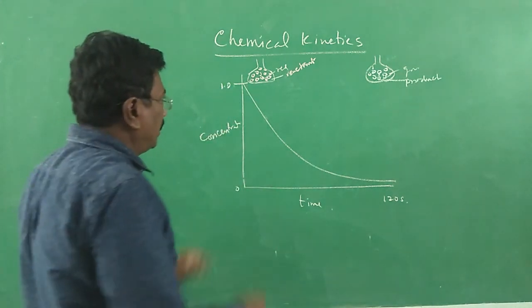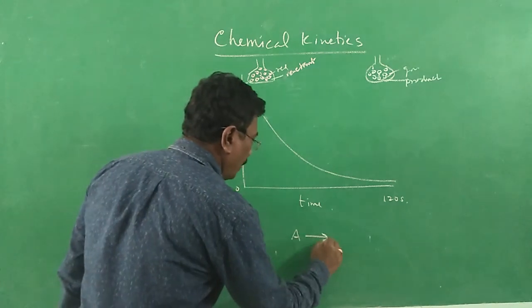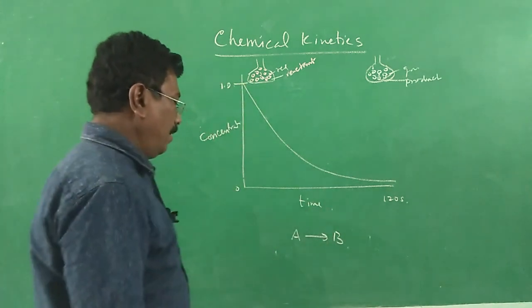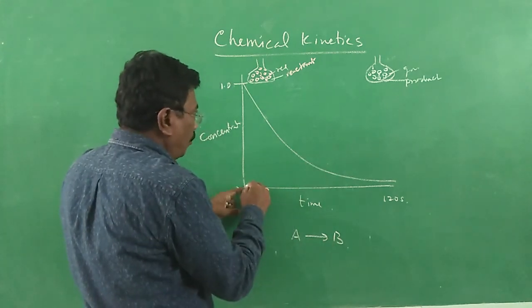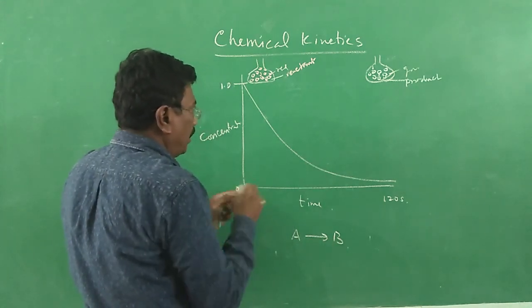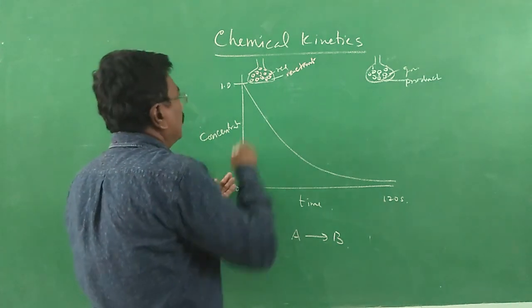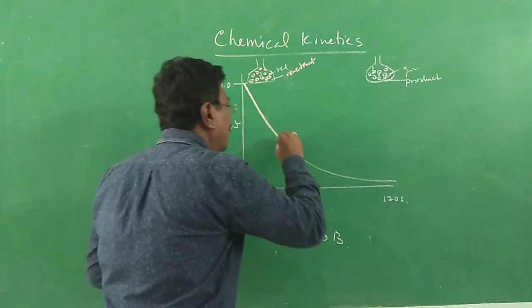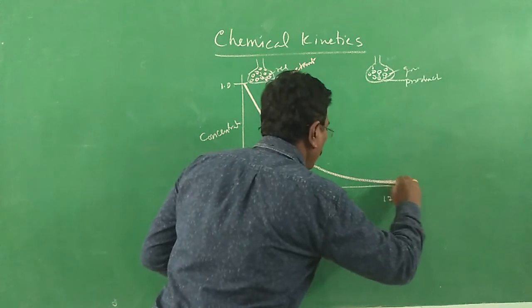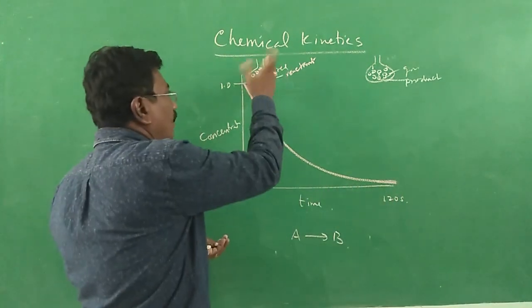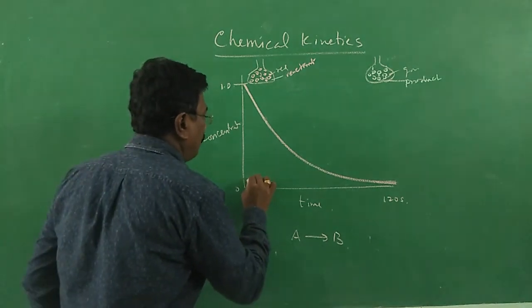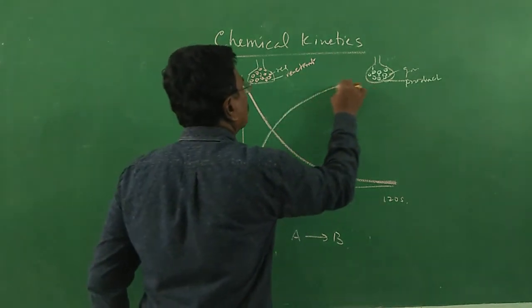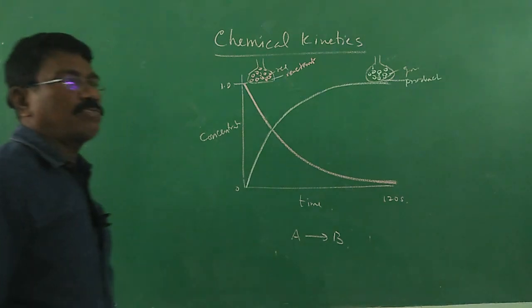But at the start of the reaction, the concentration of B will be nearly zero. The particles of red get reduced to almost zero. Here we don't have any green particle, zero. But as time passes, it reaches the maximum here. This is how the graph goes.